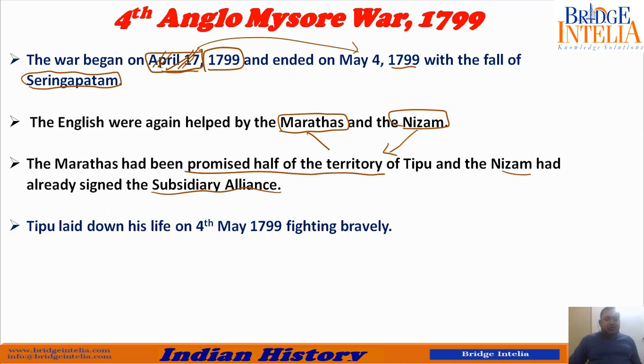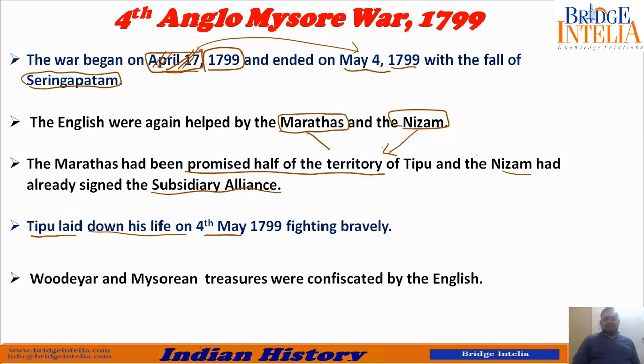So the fourth war ended when Tipu Sultan was killed. Tipu Sultan laid down his life on 4th May, and 4th May is the date on which the war ended. When the king is dead, the war ends. So Tipu Sultan died on 4th May 1799 fighting bravely. That's why he is known as the Tiger of Mysore. He fought till his last breath. He did not surrender. He did not sign the subsidiary alliance. He did not behave like these two neighbors, the Marathas and the Nizam.